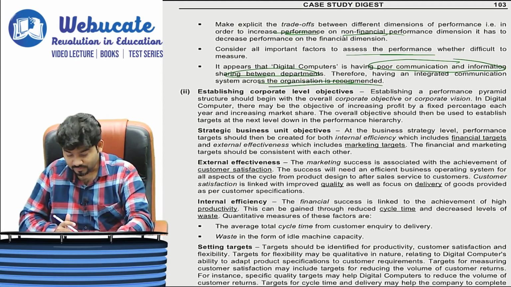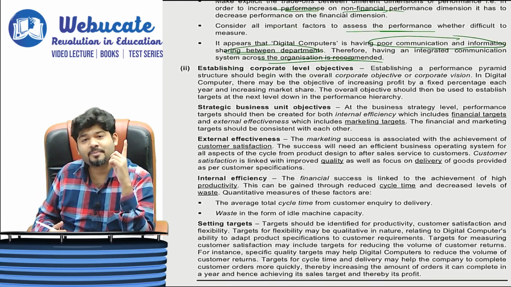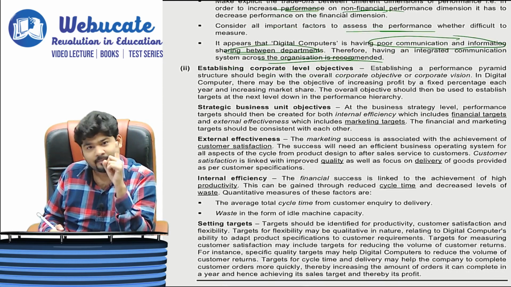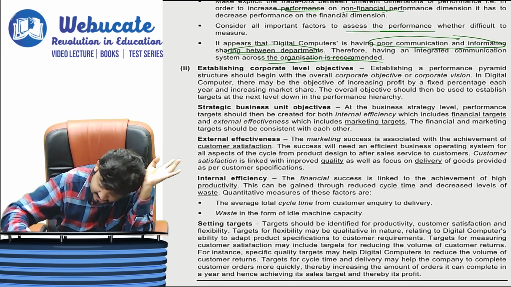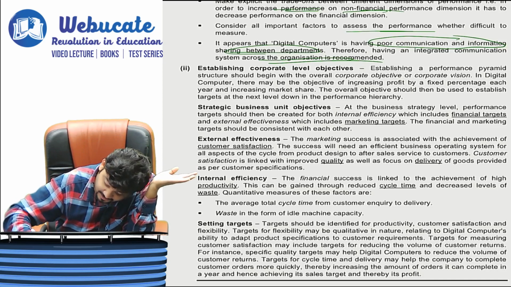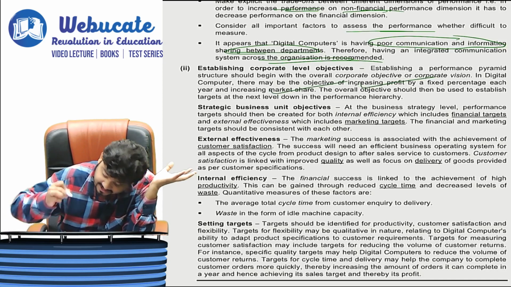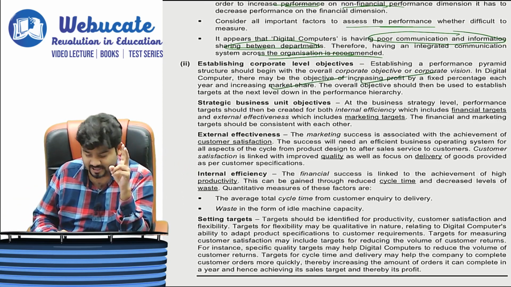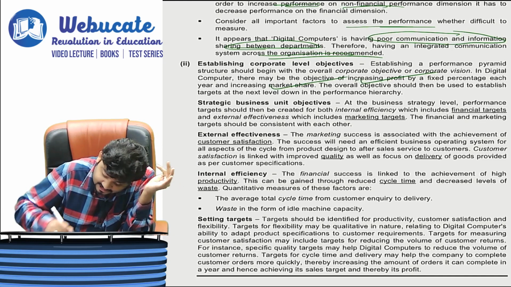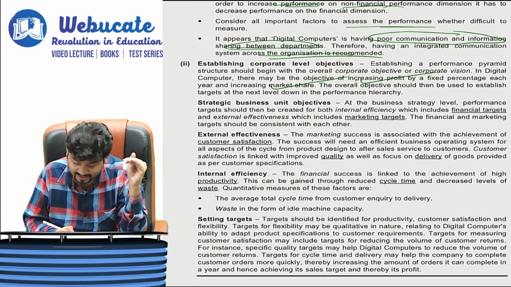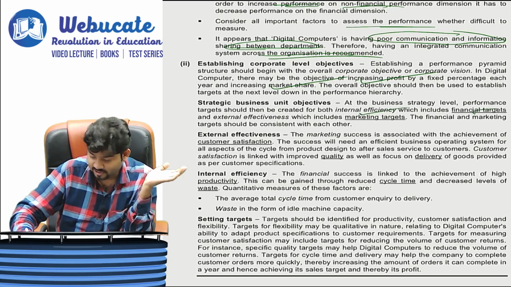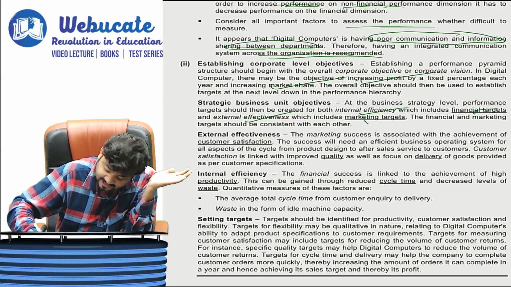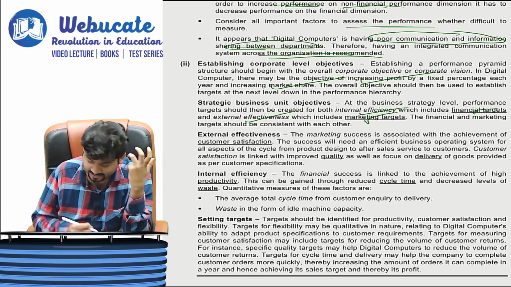Then second part, establish corporate level objectives, which I said: market share, increase in profit, simple. So there may be increasing profit and increasing market share. Then strategic business unit objectives. At strategic business level, performance targets should be created both for internal efficiency, which is your financial target, and external effectiveness, which is your marketing targets.